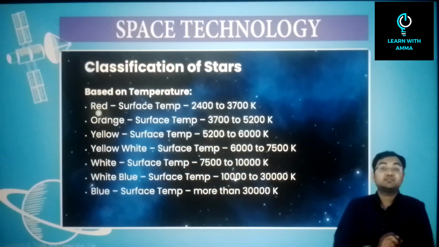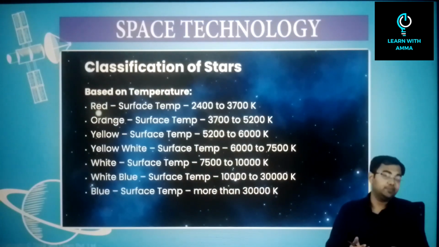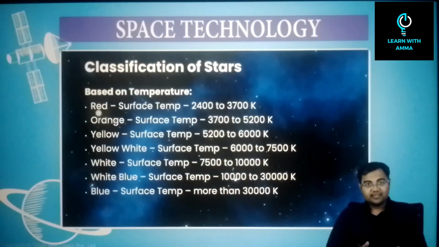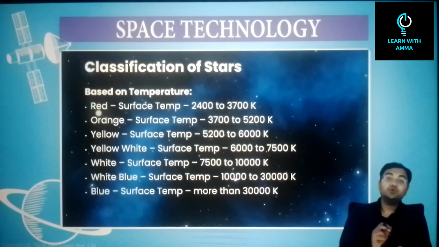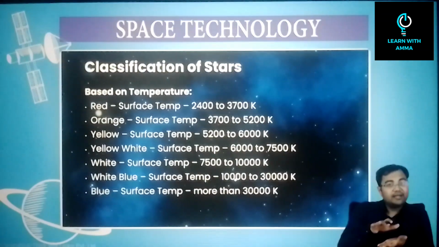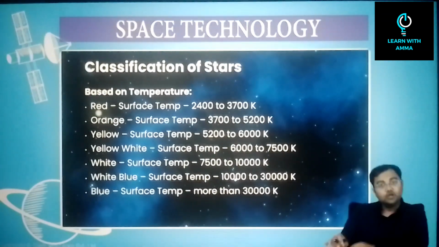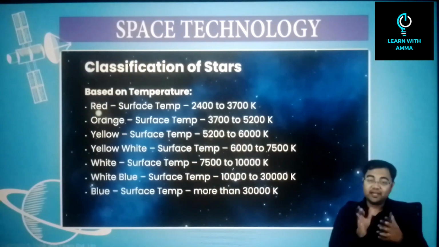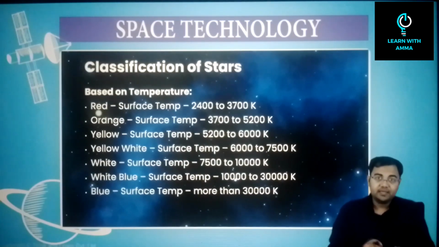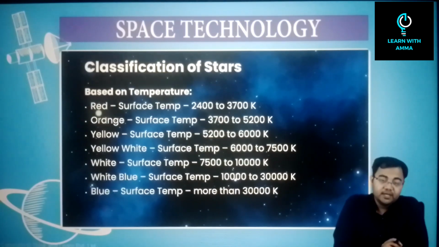The difference is in the efficiency and the temperature. LPG gas cylinders have blue flames. Any heat source that is blue or white in color would always have a higher temperature. If it is yellowish, moderate temperature. If it is reddish, lower temperature. So something that you observe in your daily life can also be extended to the stars. Stars which are blue in color have the highest surface temperature.